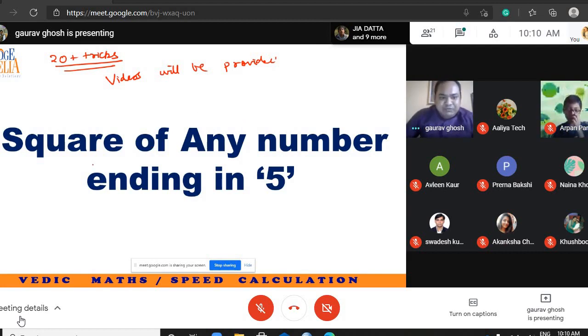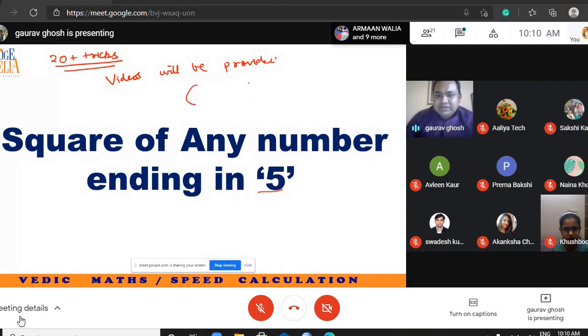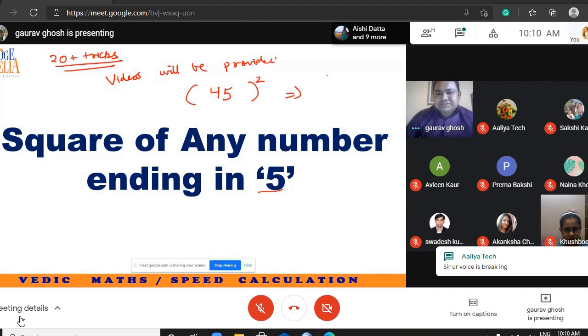Now let us begin. First trick number 1: how to find the square of any number ending in 5, meaning the last digit is 5. How can you find 45 square? So we will look in finding this square.